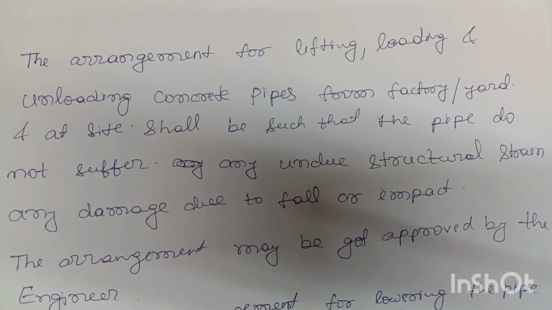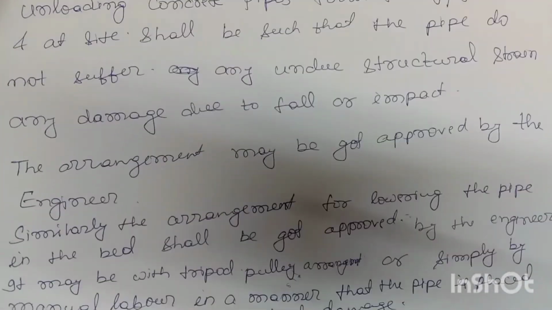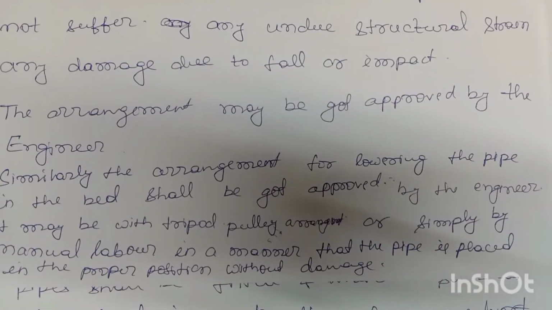The arrangement for lifting, loading, and unloading concrete pipes from factory, yard, and at site shall be such that the pipes do not suffer any undue structural strain or any damage due to fall or impact. The arrangement may be got approved by the engineer.